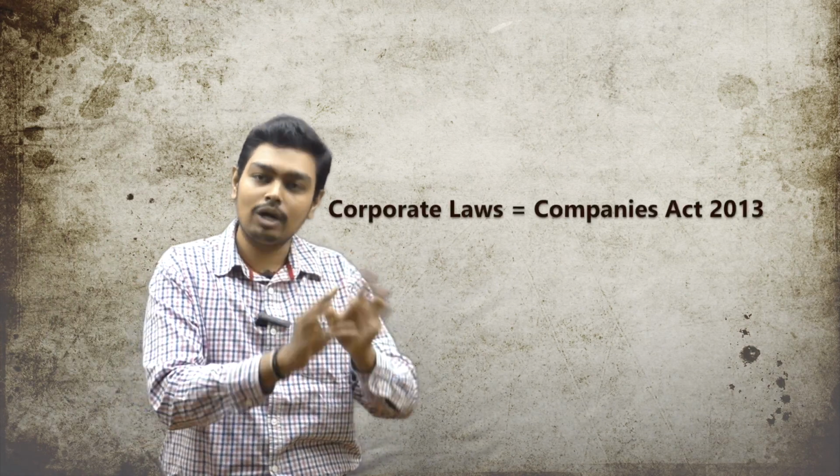Now, the corporate law portion, for November 17 onwards, is 2013 only. There is no more 1996 Act except one chapter, which is producer company. That also is incorporated in the Companies Act 2013, with the same logic and the same sections. So you should study only the Companies Act 2013 from the November 17 exam onwards. Allied laws will come later.